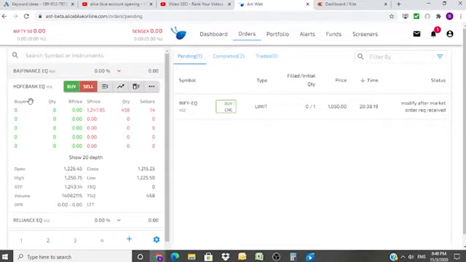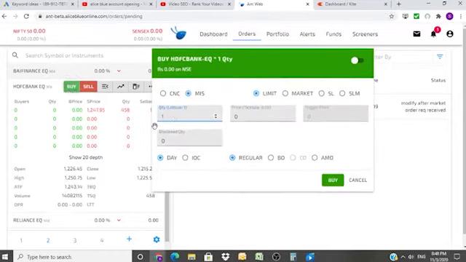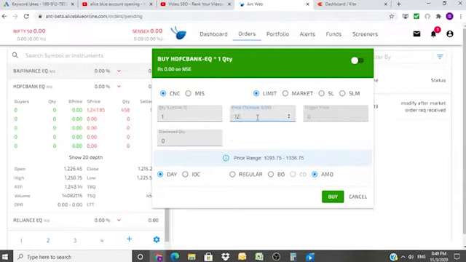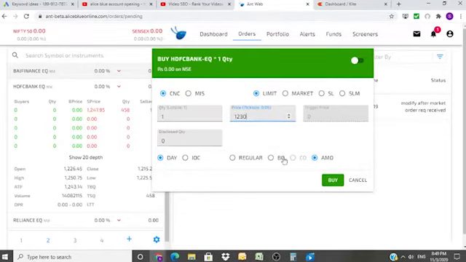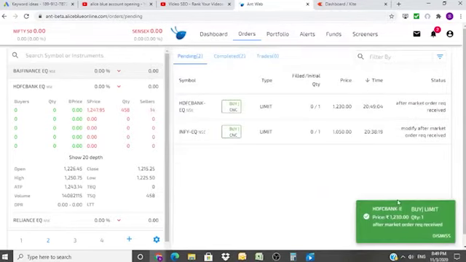Suppose you want to place CNC, limit, buy one for 1230, let's say. Buy. See, it will come over here.